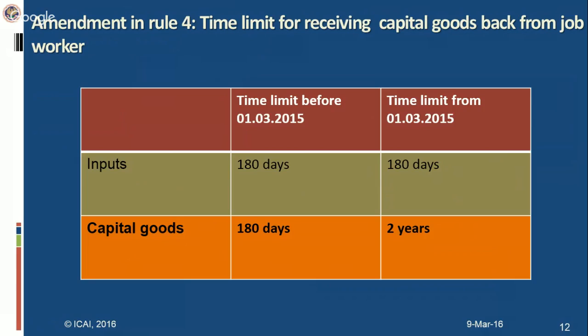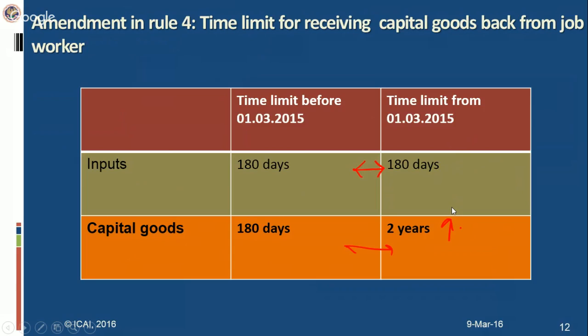But now the time limit for receiving of inputs has been changed. If inputs are sent to a job worker, then there is no change in time limit. And in case of capital goods, the time limit for return of capital goods from a job worker to a manufacturer or output service provider has been increased from 180 days to 2 years.